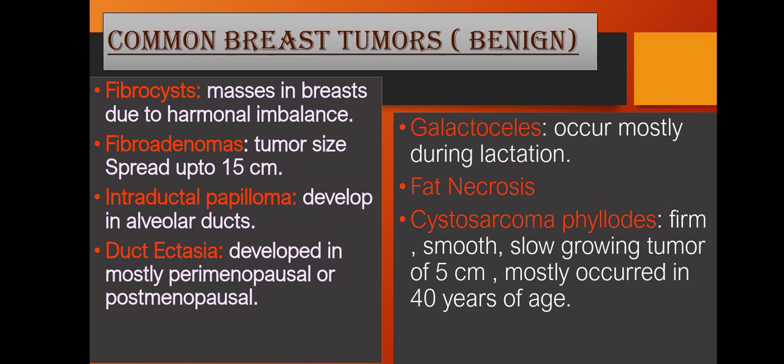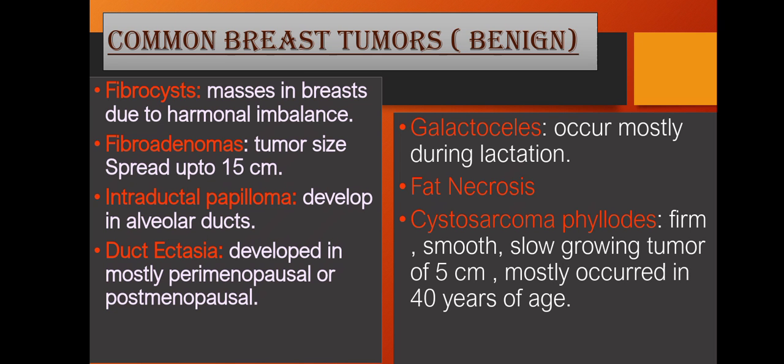Next one is intraductal papilloma. Intraductal papillomas develop in the alveolar duct, and duct ectasia develops mostly at the premenopausal or postmenopausal time. Next one is galactocele, which occurs mostly during lactation.